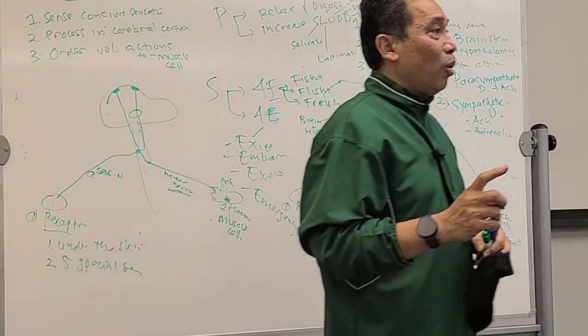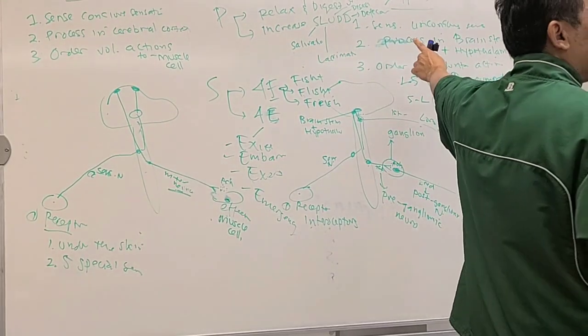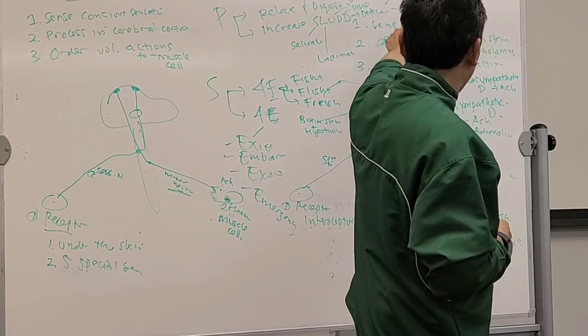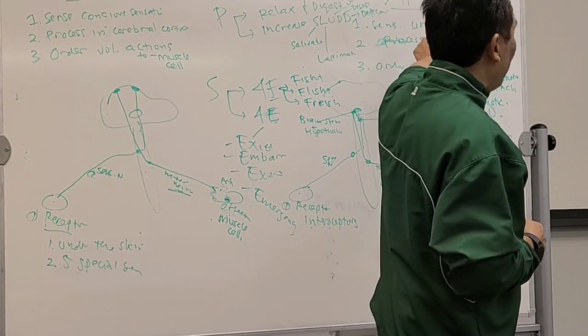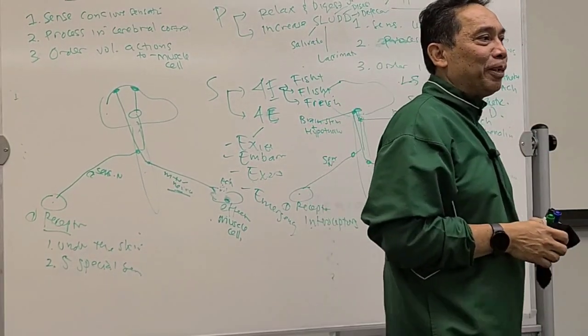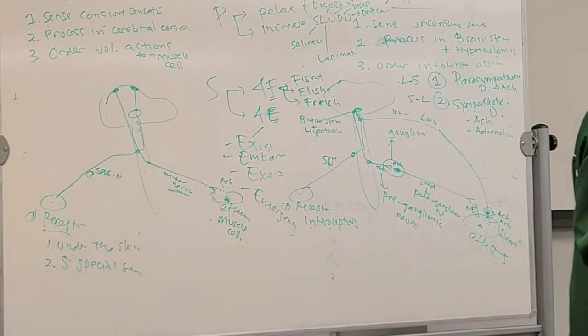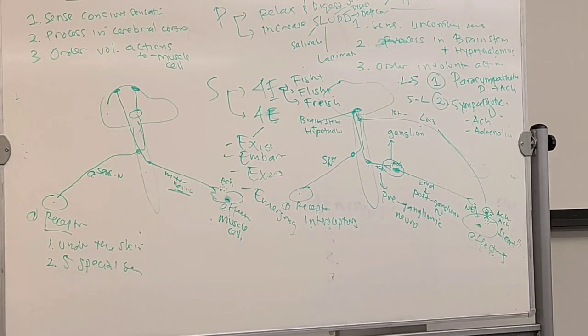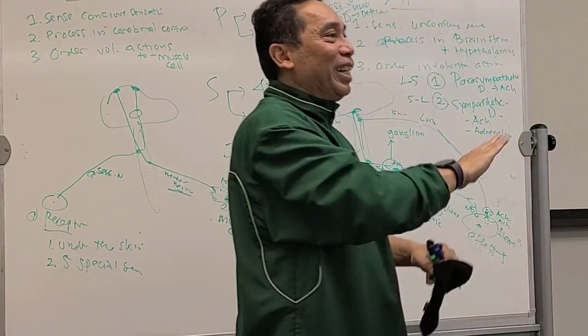Which one are we mostly under in the autonomic nervous system? Which one are we usually under control of, the parasympathetic or sympathetic? Normally, we are in para. Unless you are an angry bird, always angry all the time, then you are under sympathetic all the time. Get it? Alright, I think we're done.